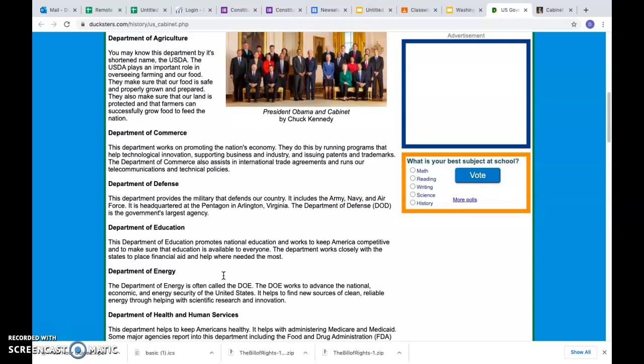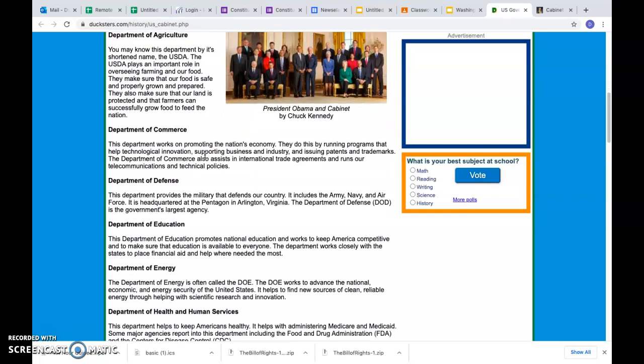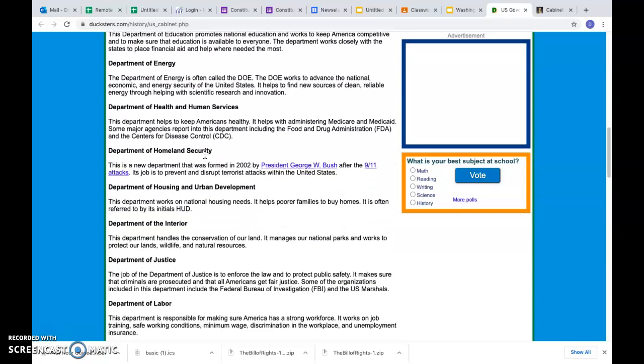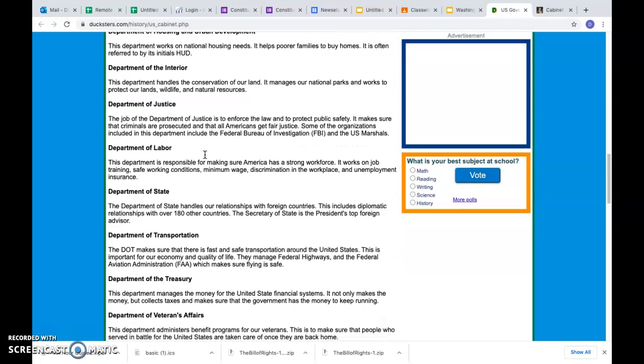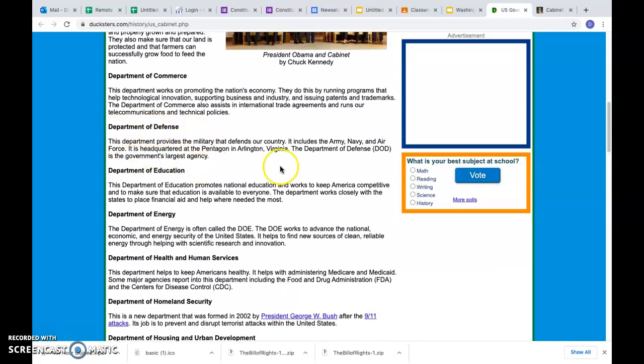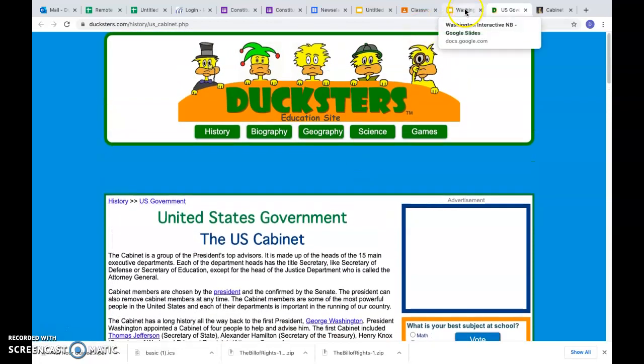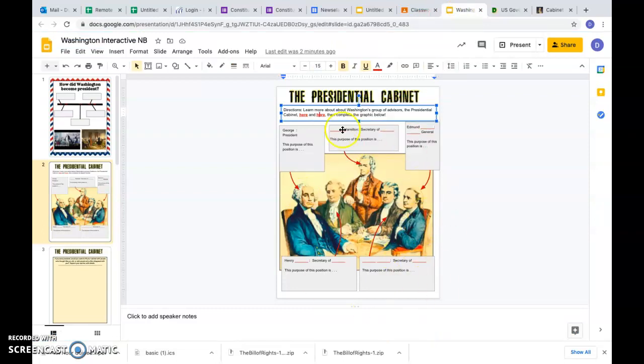All right, and so make sure you go through each of these. Read what we're talking about. Attorney General, like I said, comes out of the Department of Justice. Thomas Jefferson, the Secretary of State, comes out of the Department of State. The Secretary of War, we don't have a War Department anymore. And so what I would use for Secretary of War is the Department of Defense. So just tell me what each of those positions do, what their job is, and what each cabinet position does. That'll take care of this page.